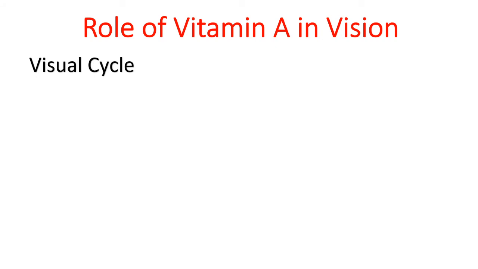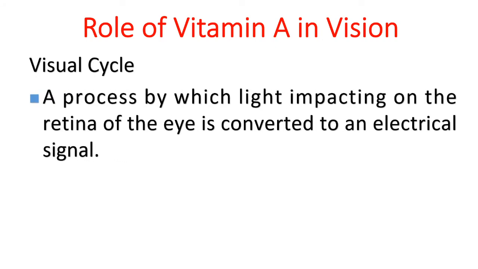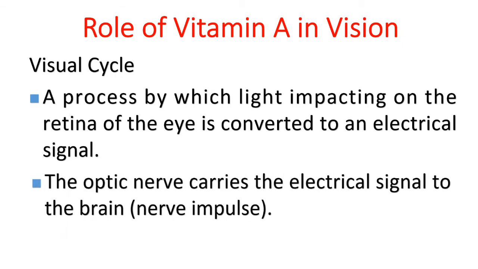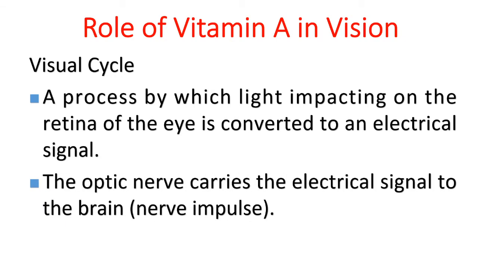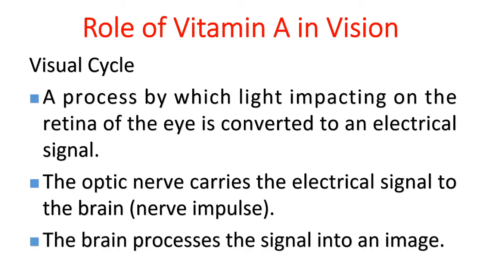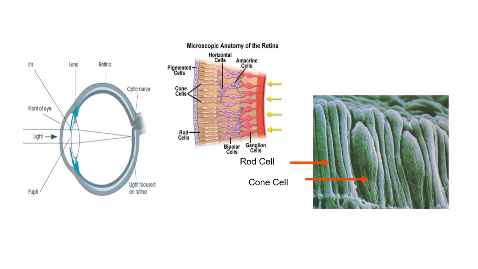We'll see what role vitamin A plays in the visual cycle. When light falls on the retina, an electrical impulse or signal will be created. The optic nerve carries this electrical signal to the brain. Then the brain processes the signal into an image. This happens in the visual cycle. So how does it happen?